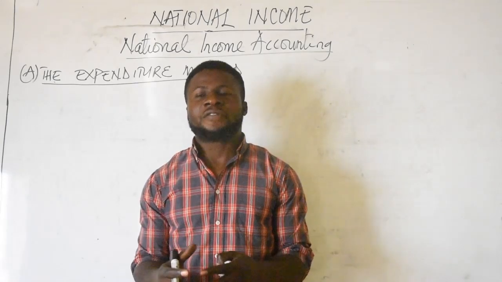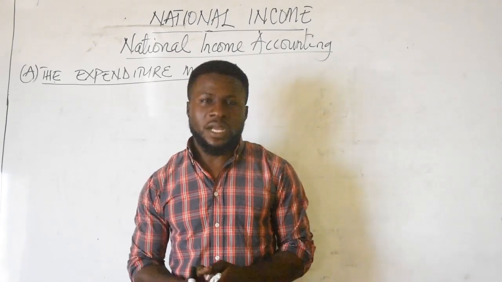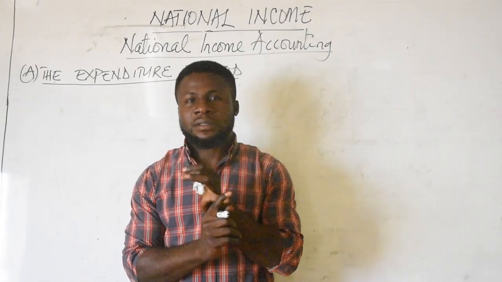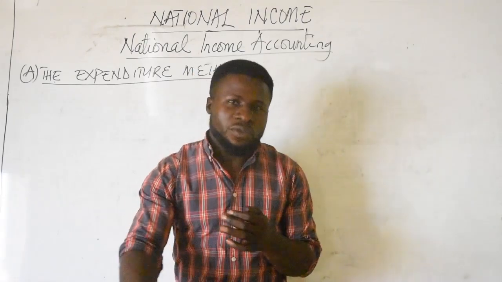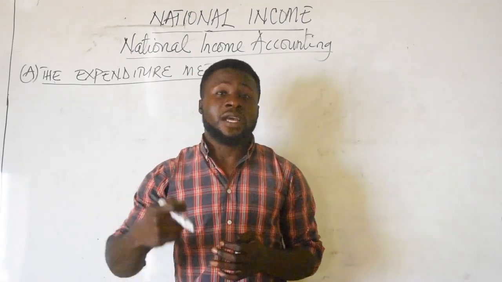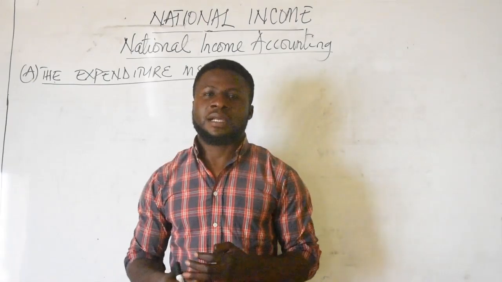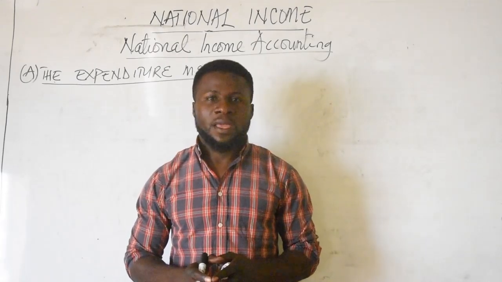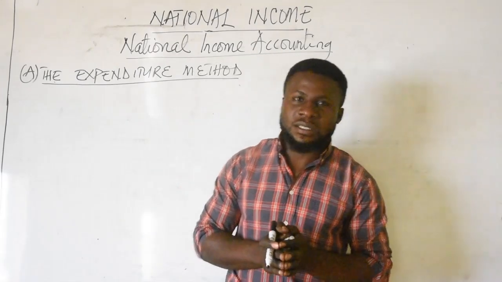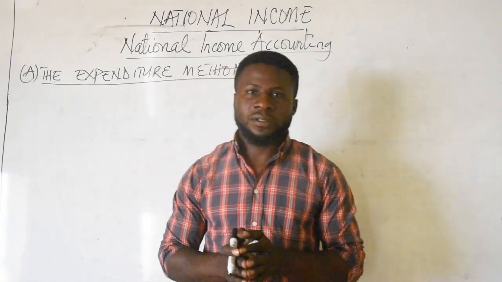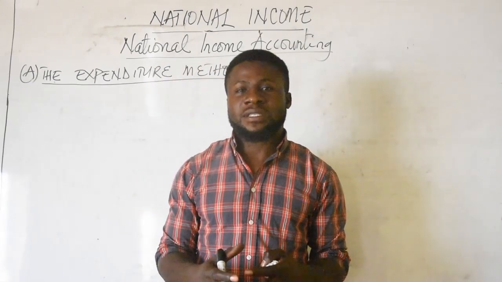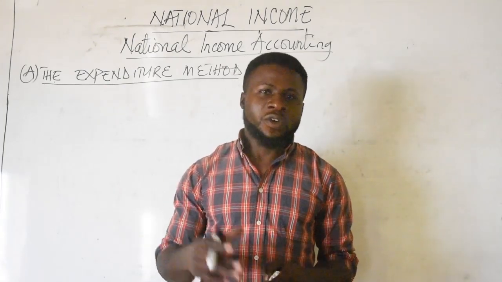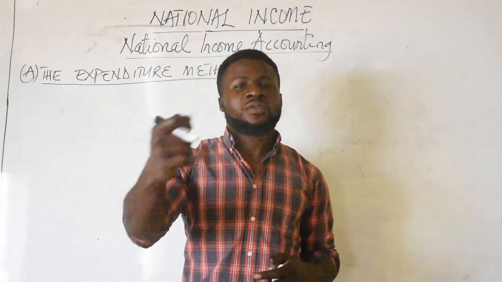It is the summation of expenditures made by the various stakeholders in a country. That is, consumers. How do consumers spend? They spend through consumption. When you buy goods and services, we call that consumption. That is how households spend. And then how do firms, or businesses, spend? They spend through investment. When you want to produce goods and services, as an investor or a businessman, you need to hire factors of production. We call that investment, and in order to invest, you need to spend.